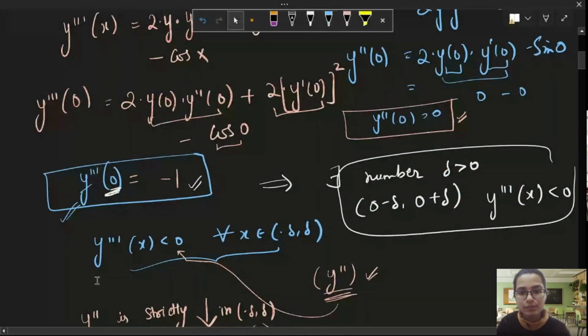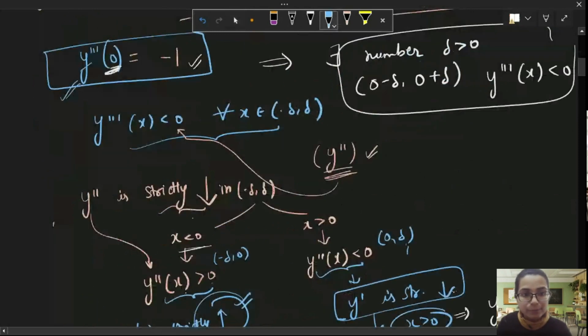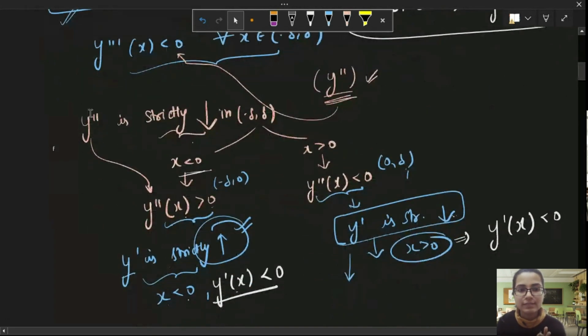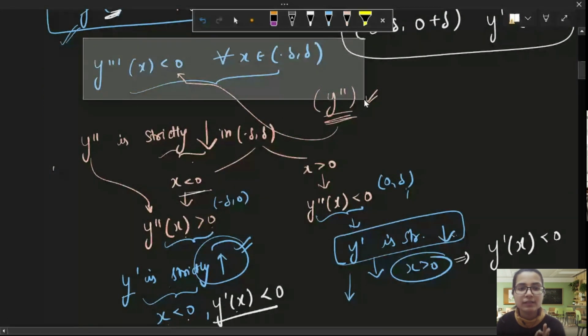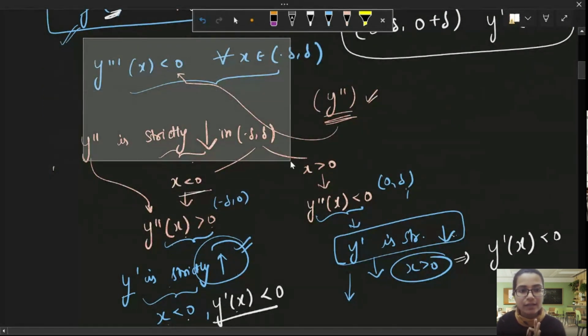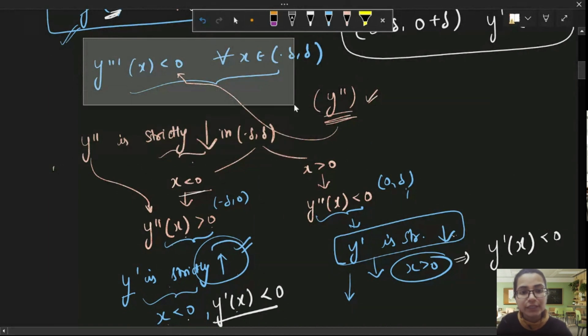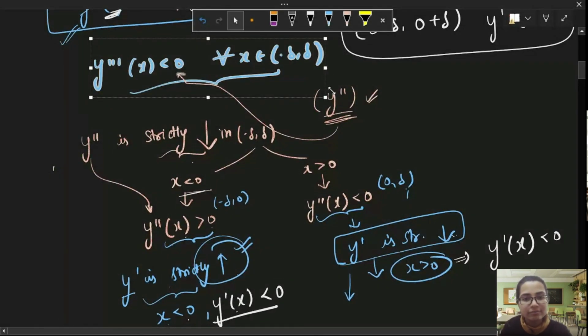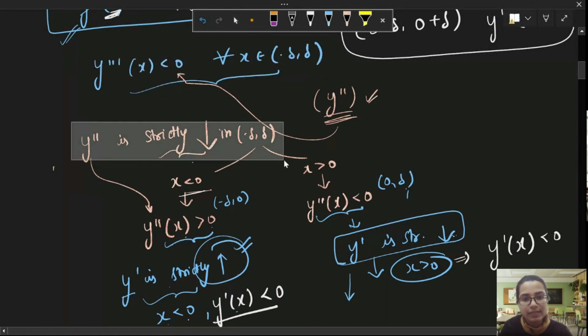So what we did was, we got y triple dash 0 equal to -1. And since it was a continuous function, it had the same behavior around 0. I mean, there exists an open interval around 0 where it will not change its sign. Its sign was negative. So we said that y triple dash is going to be less than 0. And y double dash will be strictly decreasing because its derivative, that is y triple dash, is less than 0. And if some function's derivative is less than 0, that means that function is strictly decreasing. So y double dash is strictly decreasing.